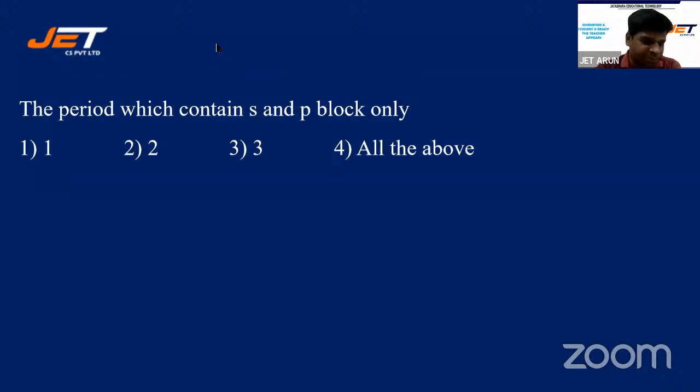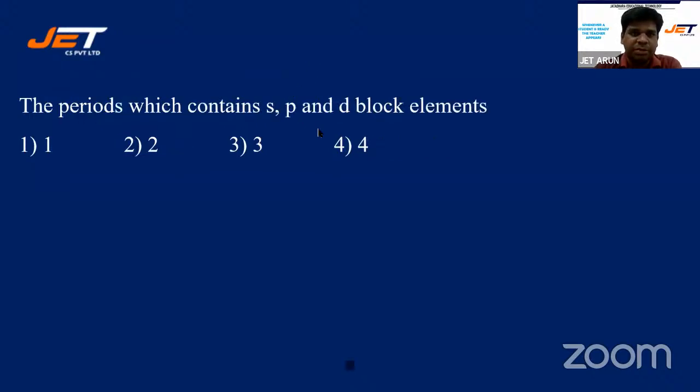I'll quickly reveal the key because there are many questions which we need to cover. We got another 15 questions. Yes, students. 2. That has got both S and P block elements only. The period which contains S, P, and D.